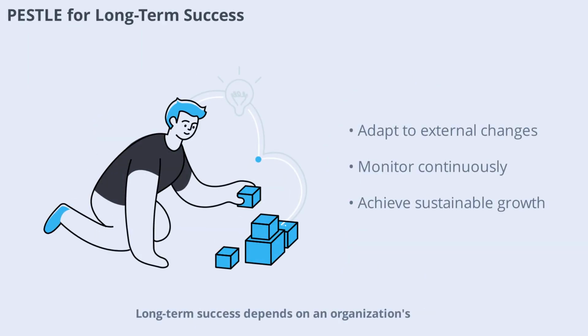Long-term success depends on an organization's ability to adapt to external changes. PESTLE analysis provides a framework for continuous monitoring and strategic adjustment. By staying informed and proactive, businesses can navigate uncertainty, seize opportunities, and achieve sustainable growth. In the next scene, we'll summarize the key takeaways from our exploration of PESTLE analysis.